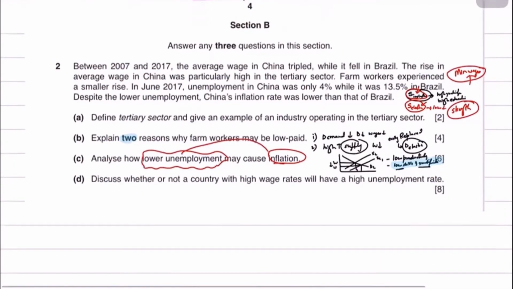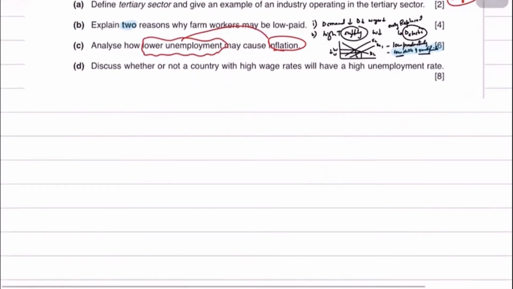So now we will be moving to part D of the question, which says discuss whether or not a country with high wage rates, generally developed countries have high wage rates, but not necessarily, this is not a narrative that applies for every developed country. Discuss whether or not a country with high wage rates will have a high unemployment rate as well. So they're saying that the wage rate is high, and if the wage rate is high, does that mean that the country's level of unemployment is high as well?